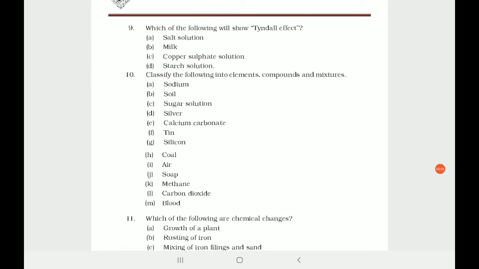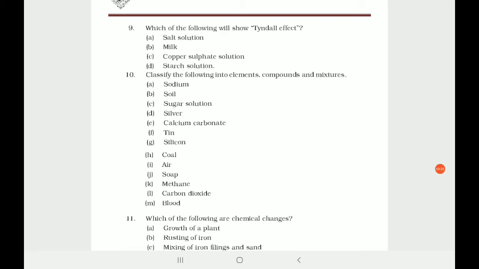Very clear, very simple. Which of the following show Tyndall effect? Tyndall effect is shown by colloidal solutions. Those which are colloidal solutions will show Tyndall effect. Let me tell you. Tyndall effect का मतलब क्या होता है? How can I explain you? हाँ, yeah. During a foggy night, when you put a light on the road, especially when you are traveling, isn't it that light gets scattered? That means it gets spread everywhere and you cannot see the things easily, right? That is called the Tyndall effect. Okay, this is a simple example of Tyndall effect. So why does this happen? Because of the colloidal particles of the fog in the air.